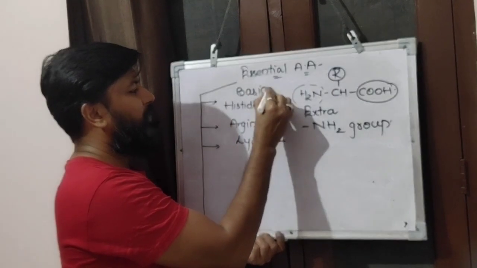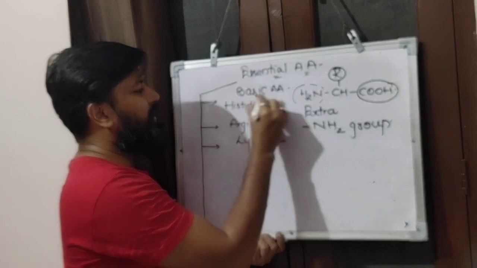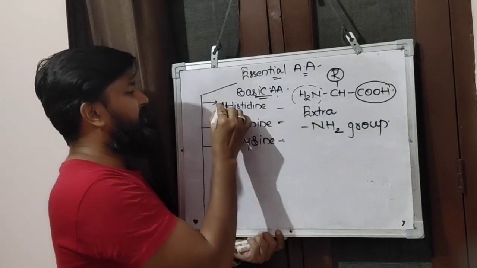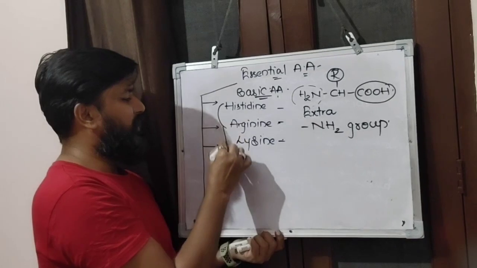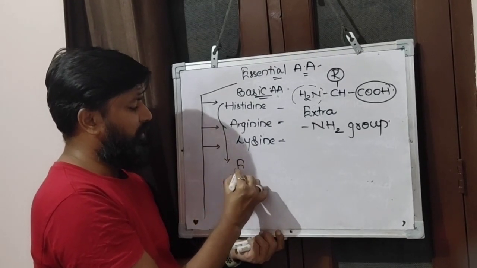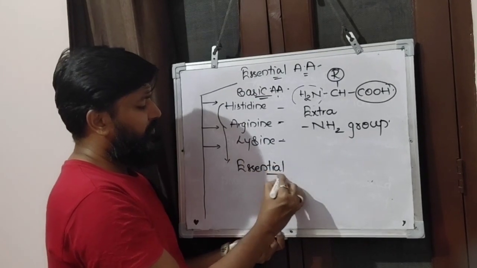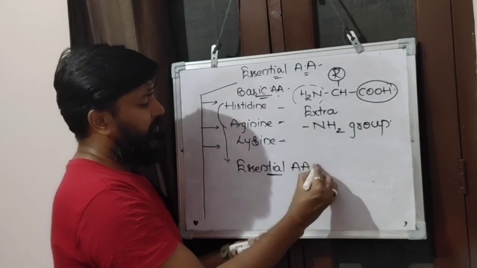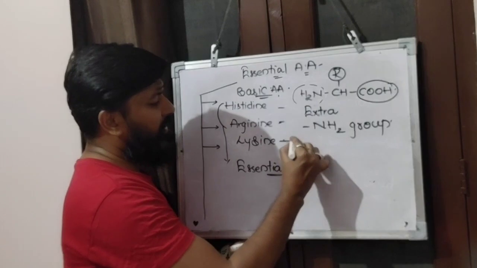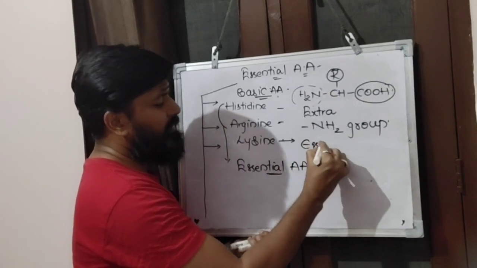Among these, the amino acids are generally called essential, children. And lysine is also an essential amino acid.